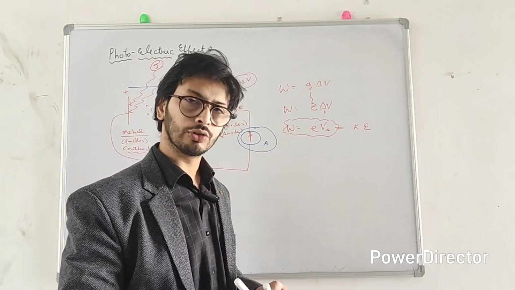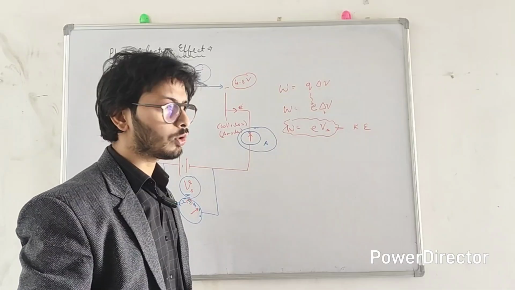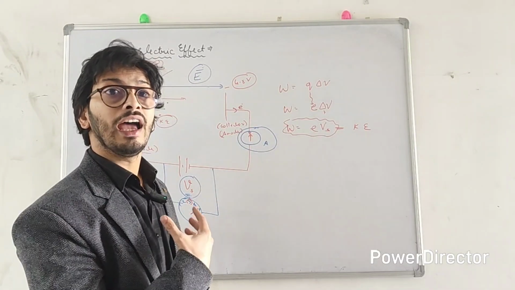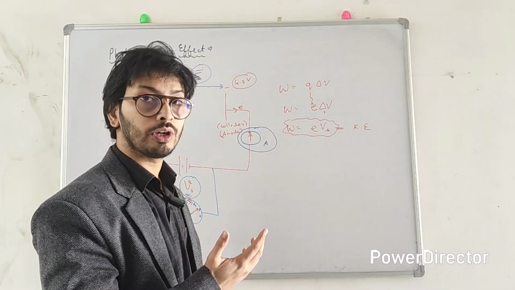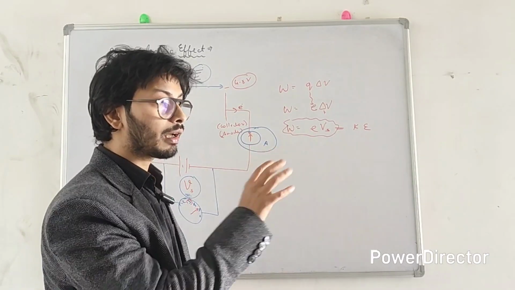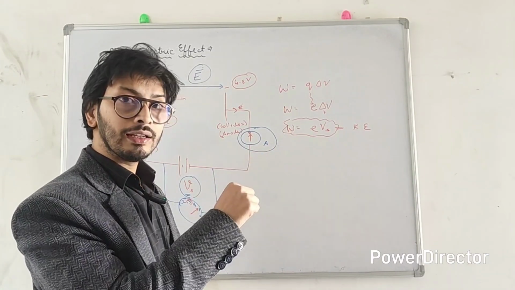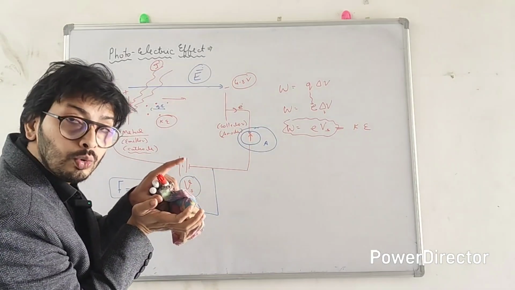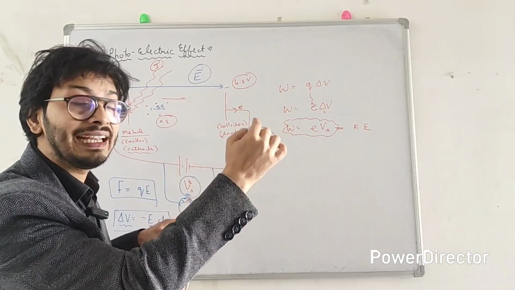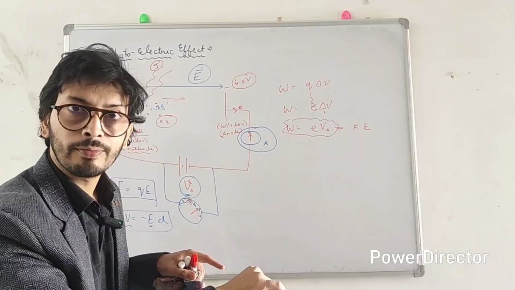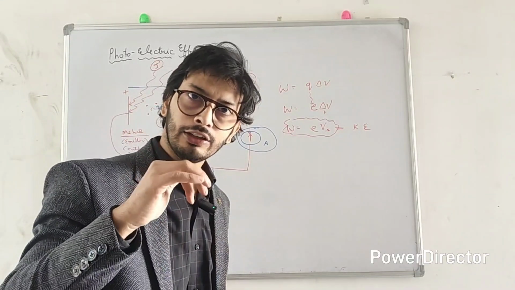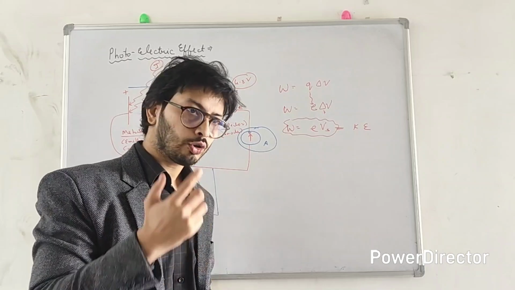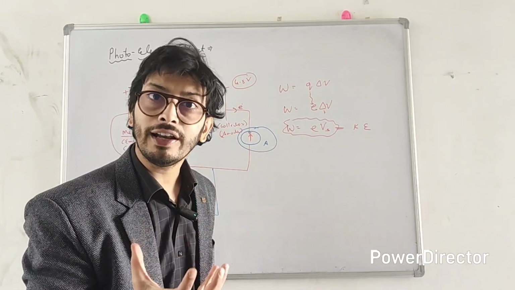Or in simple words, suppose a ball is coming towards me, has a kinetic energy of 100 joule, and I need to stop this ball. How much effort, how much energy do I have to put in to stop this ball completely? To stop the ball, that has a kinetic energy of 100 joule, I need to do the work of 100 joule only, so that the kinetic energy of the ball becomes 0. Right? Stopping means kinetic energy must be 0, and the ball is coming with a kinetic energy of 100 joule. So to stop that ball, we need to do the work of 100 joule.